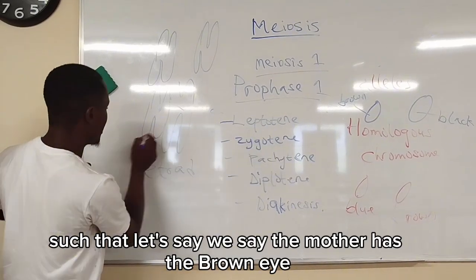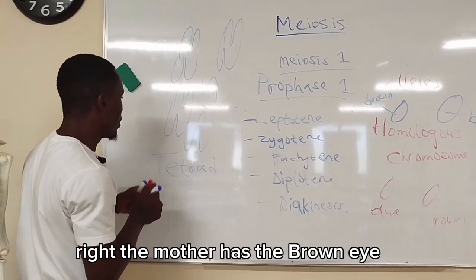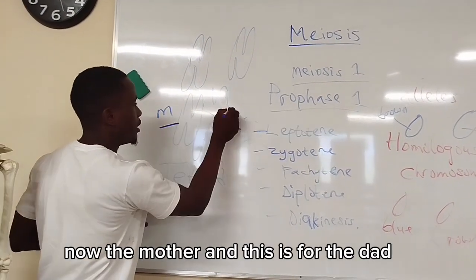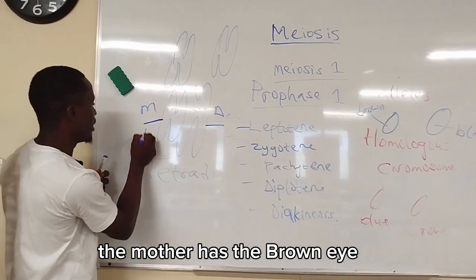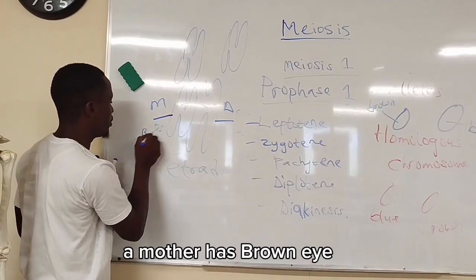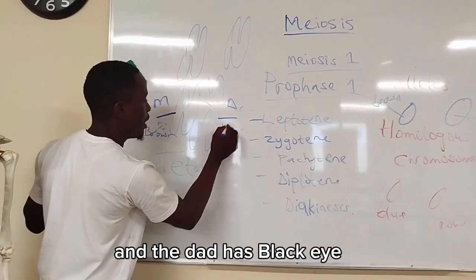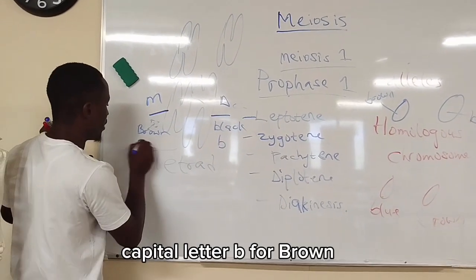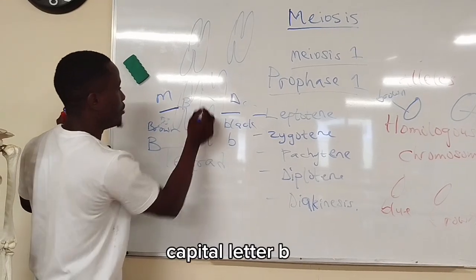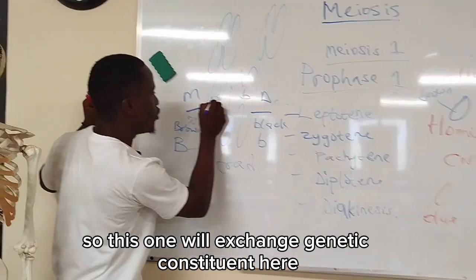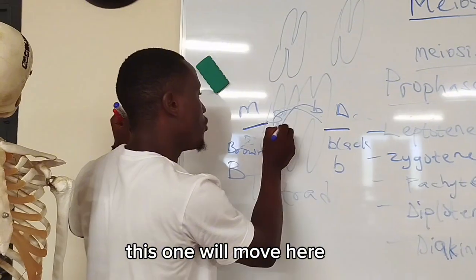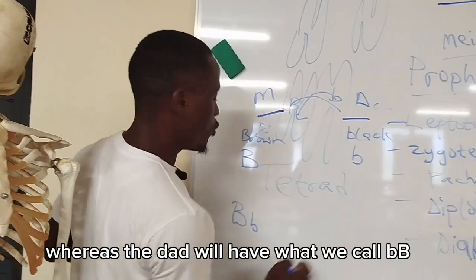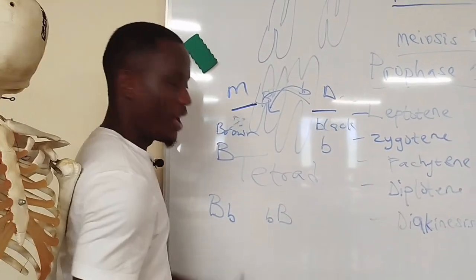Let's say the mother has the brown eye, and this is for the mother, and this is for the dad. The mother has brown eye and the dad has black eye. So let's use small letter b for black, capital letter B for brown. Capital letter B, small letter b. So this one will exchange genetic constituent, this one will move across, such that the mother will later have Bb, whereas the dad will have bB.